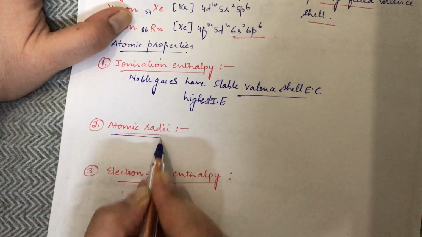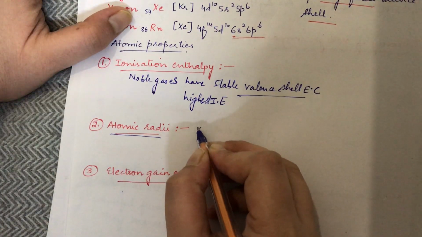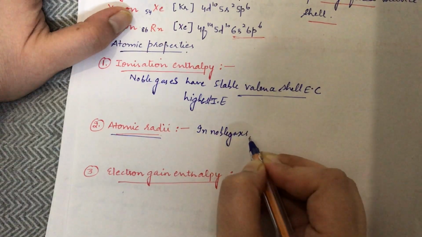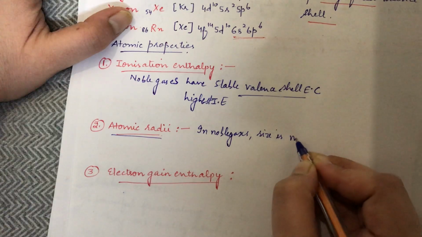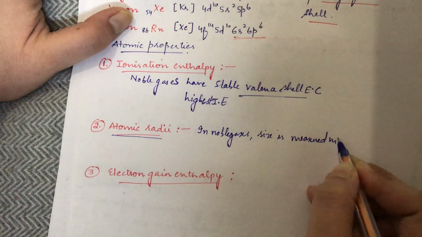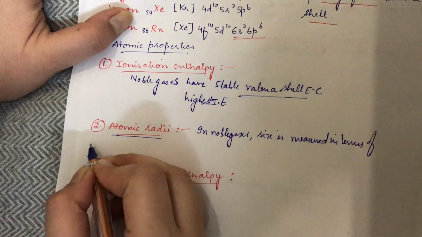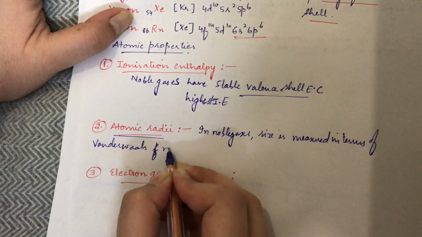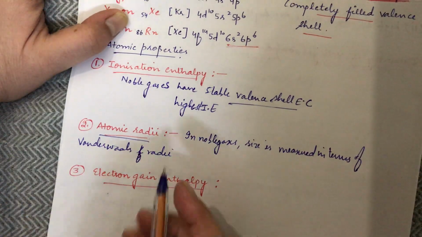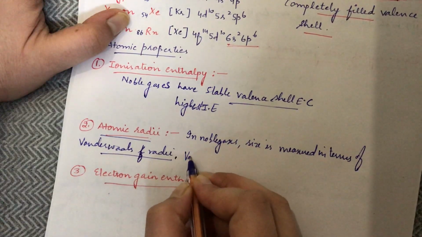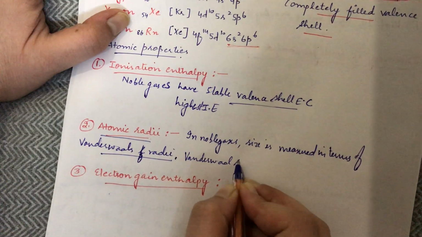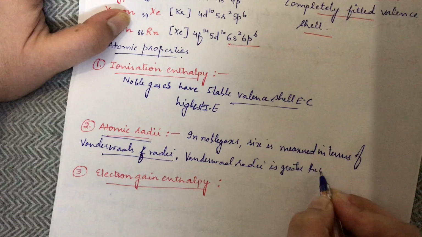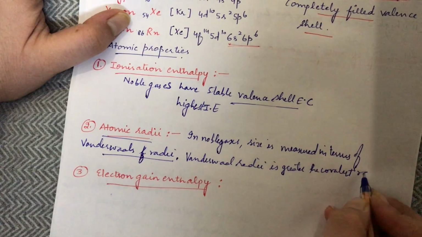Next, let's come to the atomic radii. First you need to understand that in noble gases, size is measured in terms of van der Waals radii, not forces. And the van der Waals radii are always greater than the covalent radii.